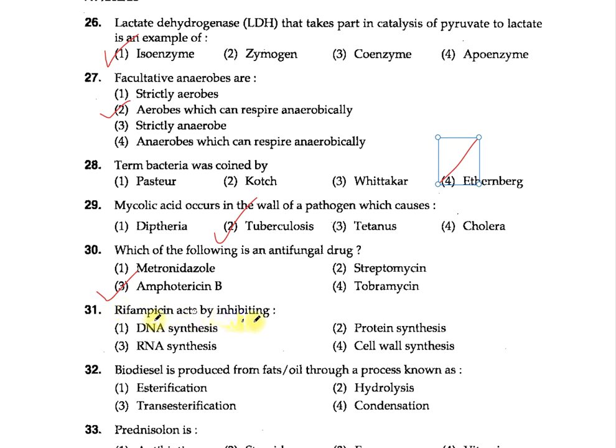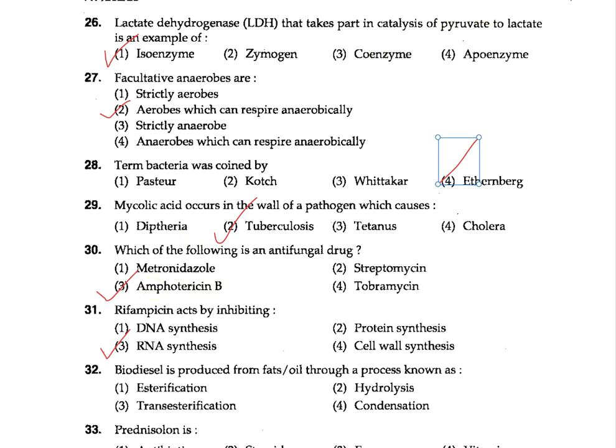Question 31. Rifampicin acts by inhibiting 1 DNA synthesis, 2 protein synthesis, 3 RNA synthesis, 4 cell wall synthesis. The option 3, RNA synthesis, is correct. Rifampicin inhibits the bacterial RNA polymerase, the enzyme which is responsible for the DNA transcription. Hence, the messenger RNA is not formed.